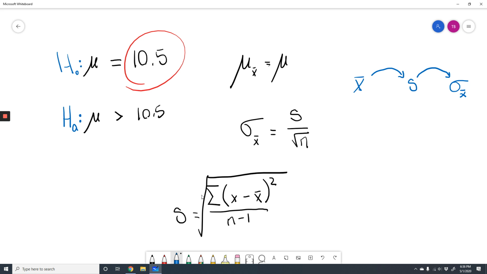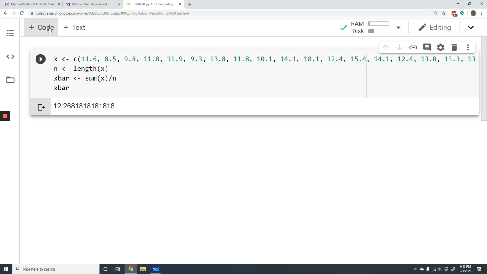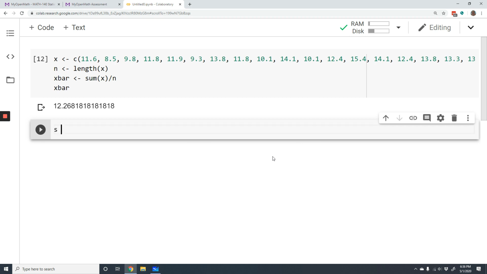So we've done the first one. Now let's use this formula to calculate the second one, the sample standard deviation. Okay, so I'm going to take, let's start with x minus x bar squared, and then I add all that up. Divide all that by n minus 1, and then take the square root of everything.